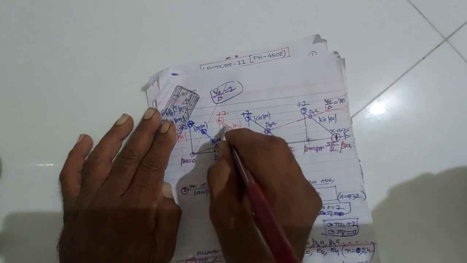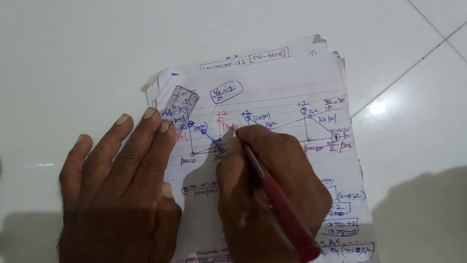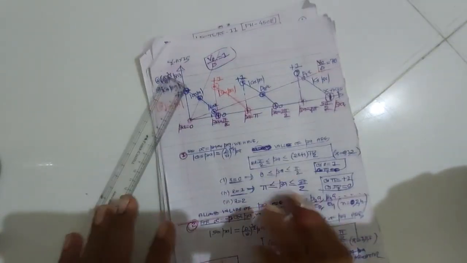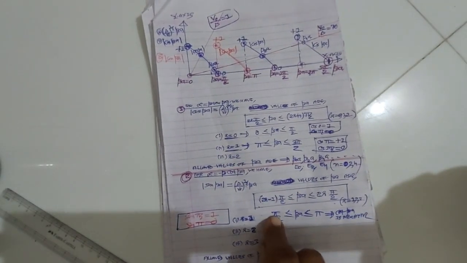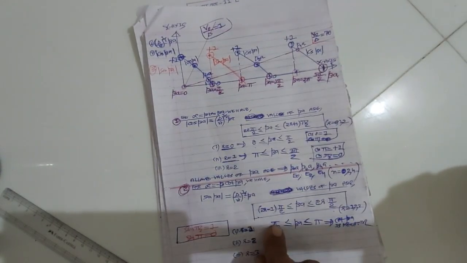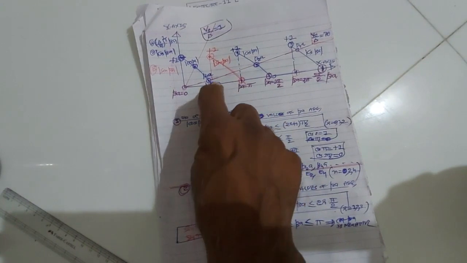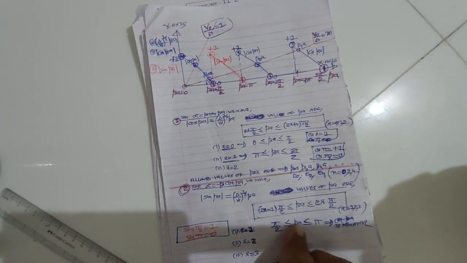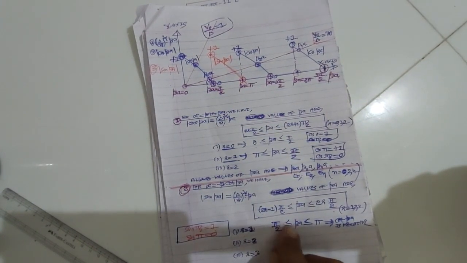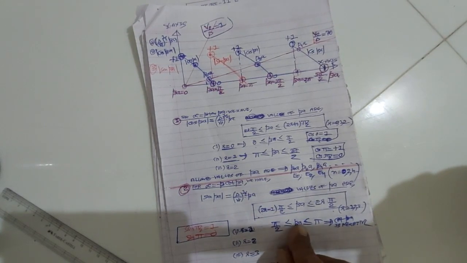This is the graph of sin beta. See, when I take beta is equal to pi by 2, then sin pi by 2, these are the values of beta lying in the interval pi by 2 to pi, where cot beta is negative.